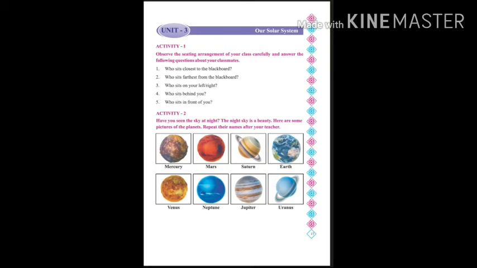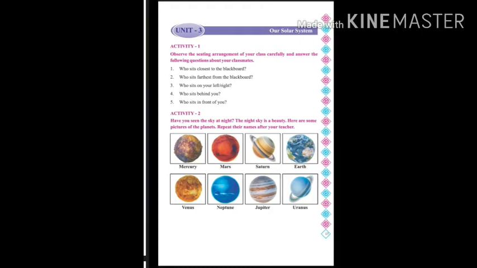Mercury, Mars, Saturn, Earth, Venus, Neptune, Jupiter, and Uranus. Okay, so these are the planets.